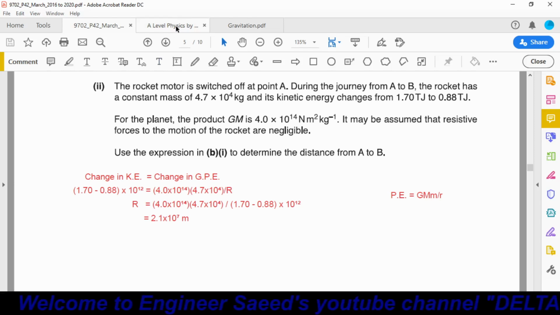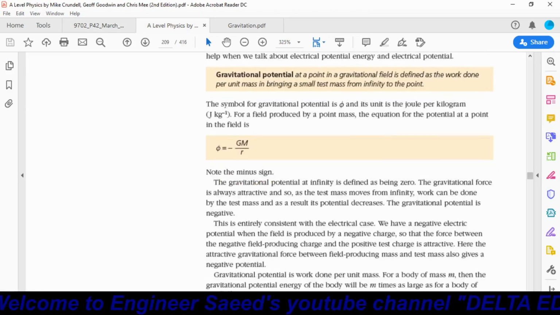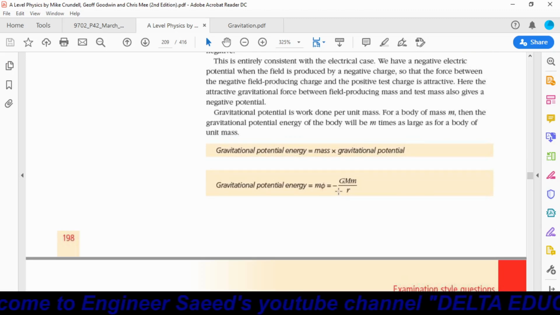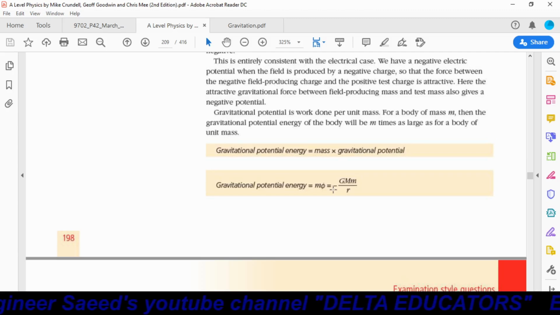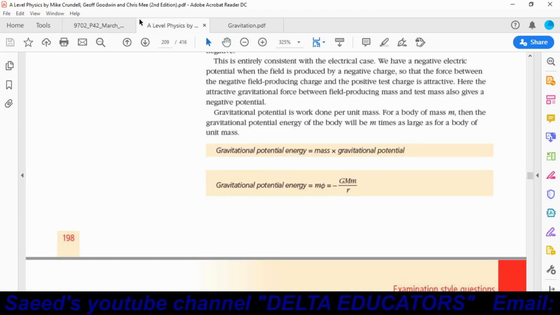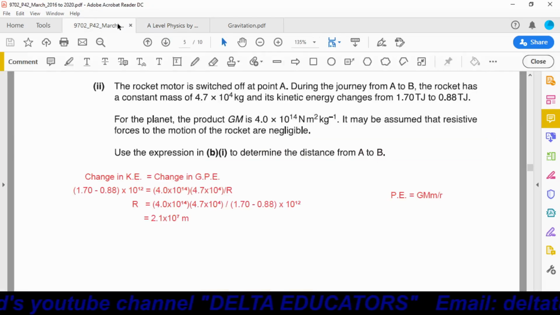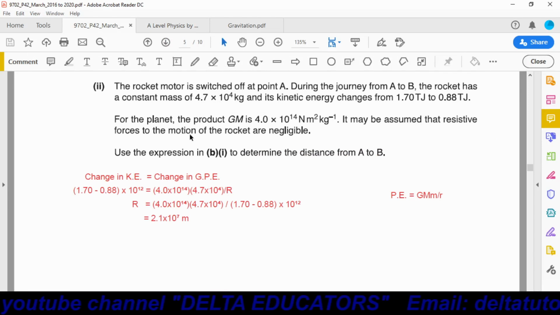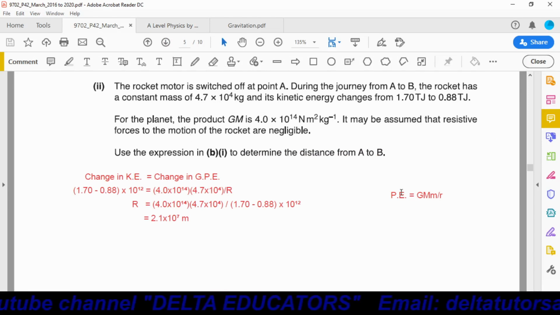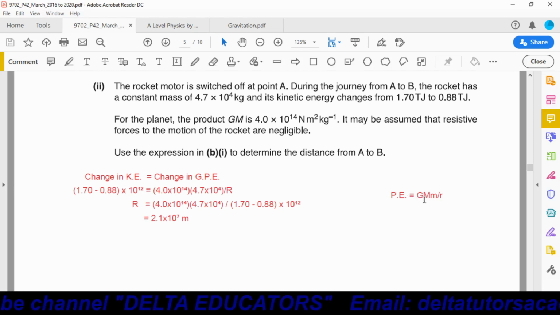Now gravitational potential energy is given as GMm over r. The minus sign represents the force of attraction. If the object is moving towards the surface of the planet, we have to consider the minus sign. If it is moving in the opposite direction, away from the surface, away from the center, then the gravitational potential energy will increase and it will be positive. So here gravitational potential energy is equal to GMm over R.